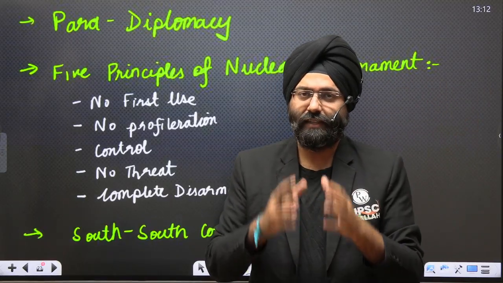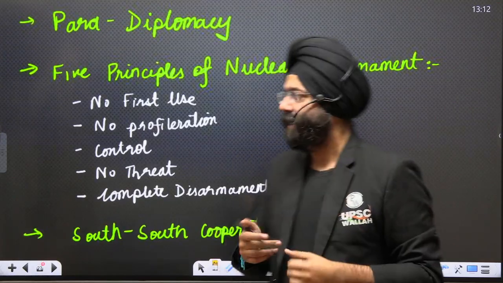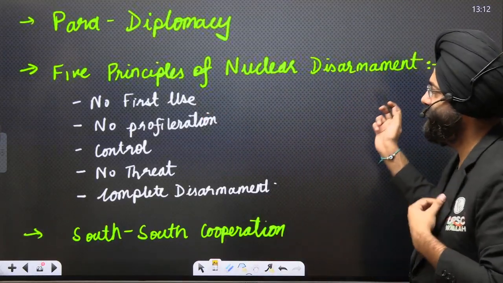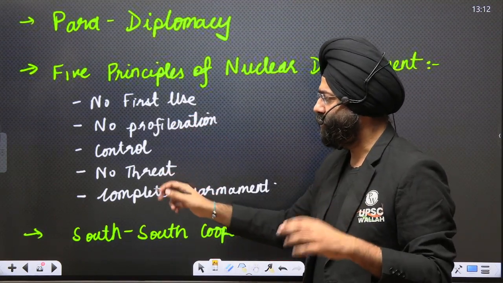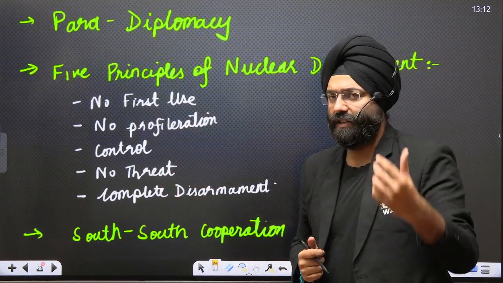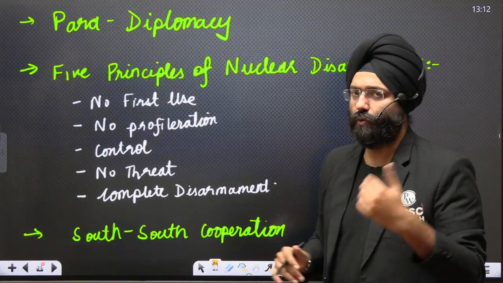That is known as para-diplomacy. Next is the 5 principles of nuclear disarmament: no first use, no proliferation or spread, control, no threat, and complete disarmament as an ultimate aim. These are the 5 principles of nuclear disarmament.